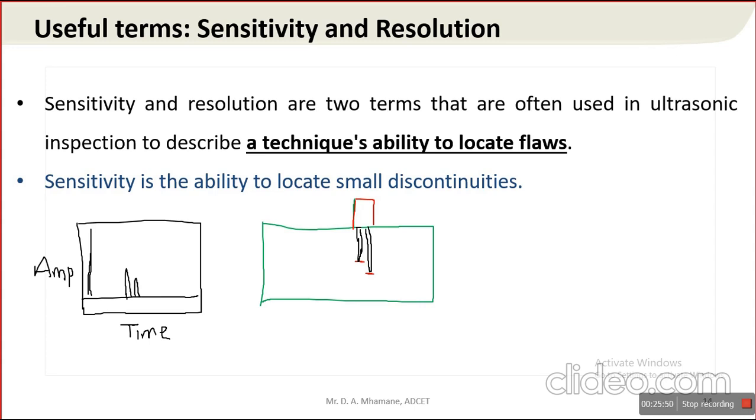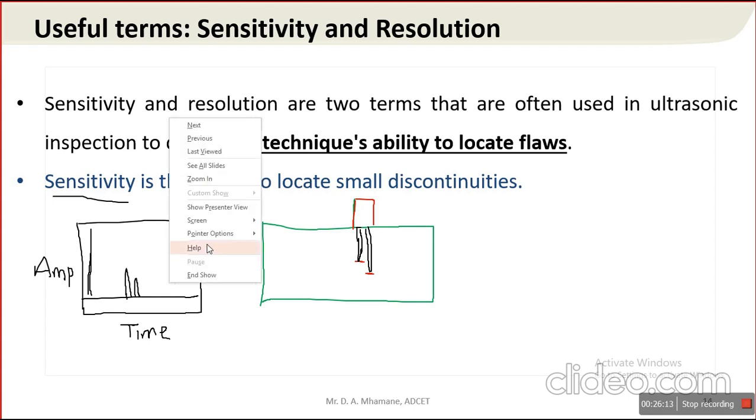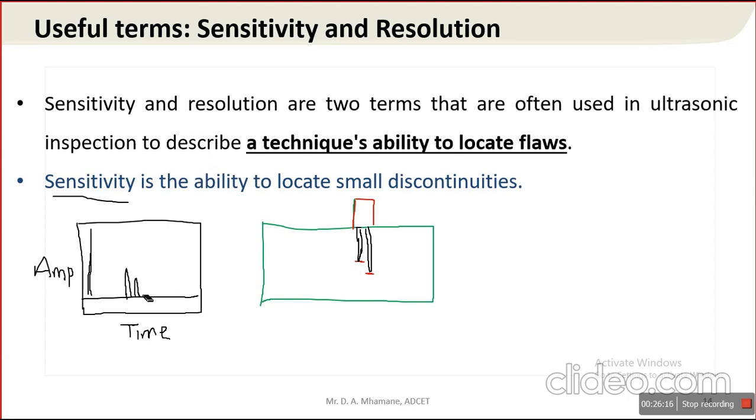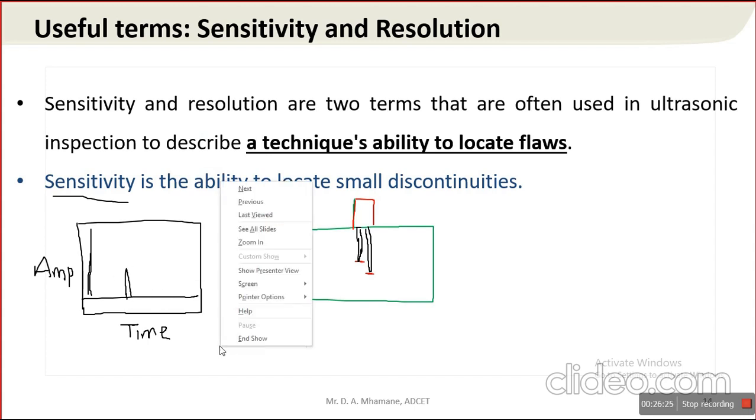Then we can say that this method or instrument can detect two different discontinuities located very near to each other, so it has better sensitivity. But suppose these two indications are shown by a single echo or single response on the machine, then we can say that this instrument has lower sensitivity.